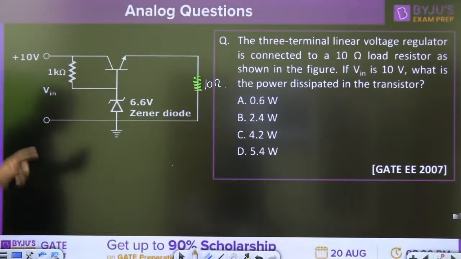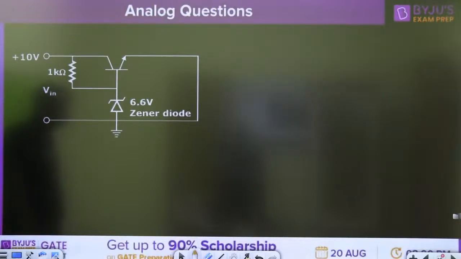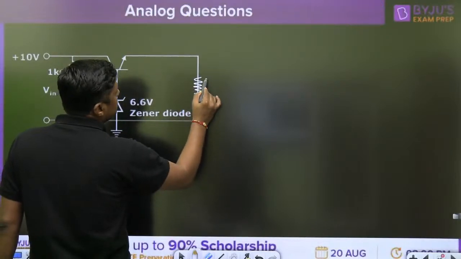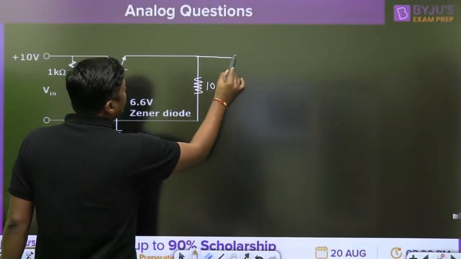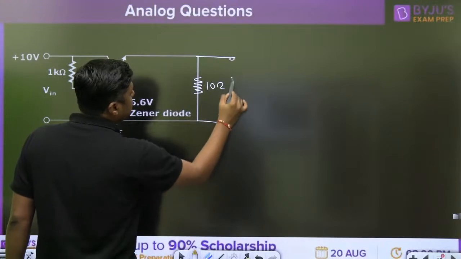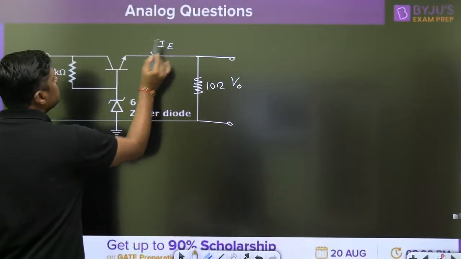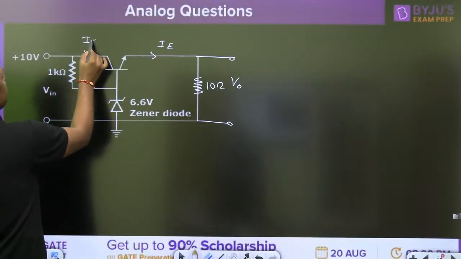Now, in this question, if you want to calculate the power dissipation, always remember, this is the 10 ohm resistor. We are calculating the output at this point. Here the current is emitter current. Here the current is collector current.